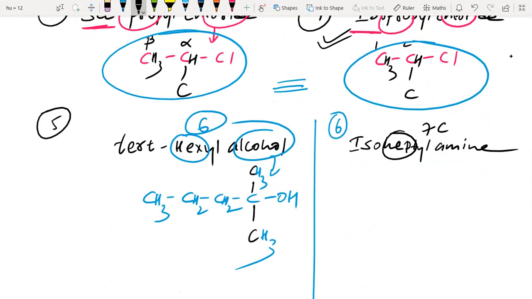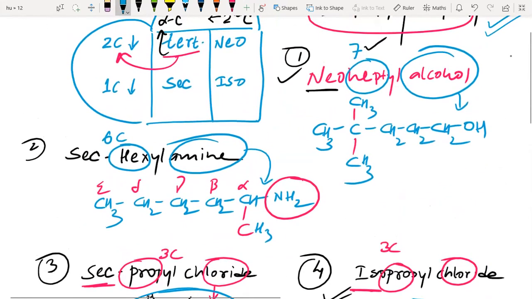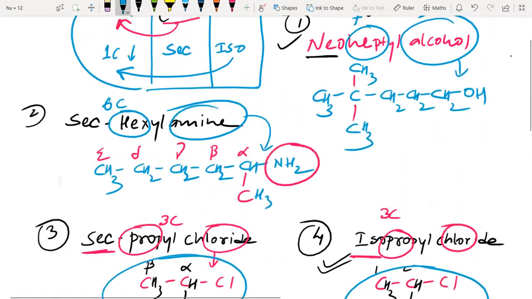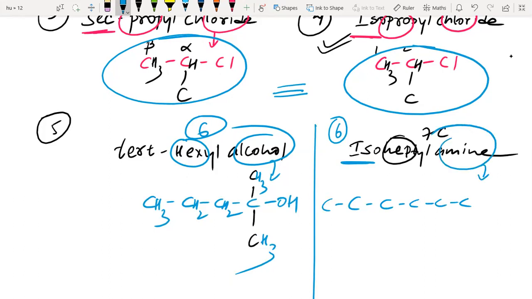But how many carbon will I write in a row? For that, you have to see for iso. See, in case of iso, what is given? For iso, 1 carbon less. So 1 carbon less I will write, meaning 6 carbon I have to write. Now what? Amine, keep it at the end of the chain.